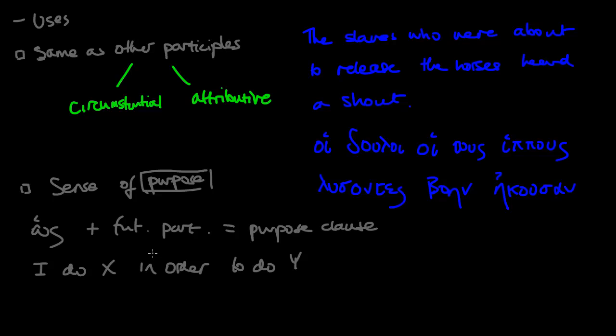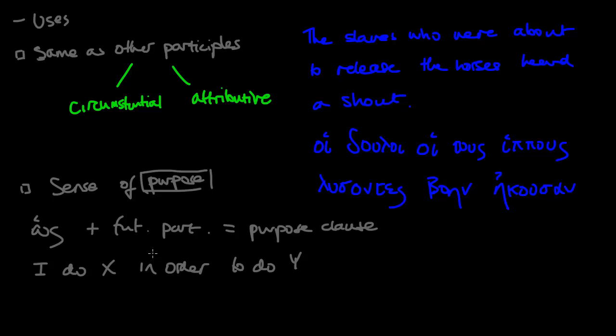So guys, that's really all there is to talk about regarding future participles. Just remember as well that when you're forming the future stem, you might have to undergo some spelling changes. Well, it's the same for the participle because you're using the future stem.